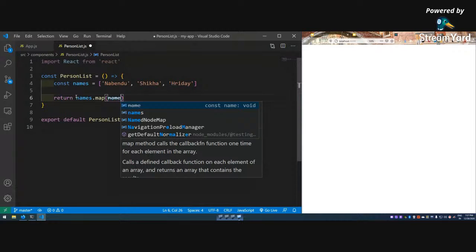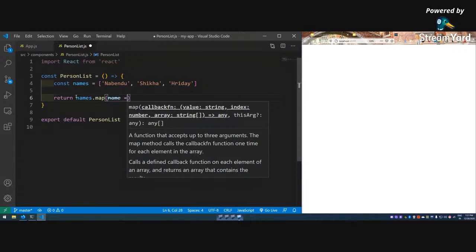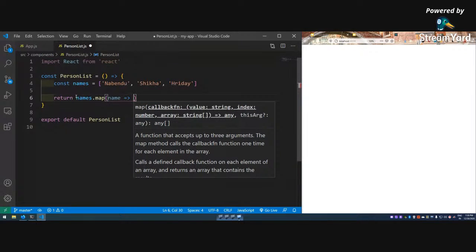Wait a sec, I don't know why. Sorry for that. Okay, so name. Because actually I'm using my phone as a webcam, so I cannot close it. Soon I'm getting a webcam. This is irritating me a lot, because this is the third time it is happening, it's better to close my phone.